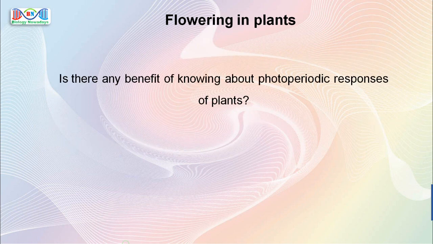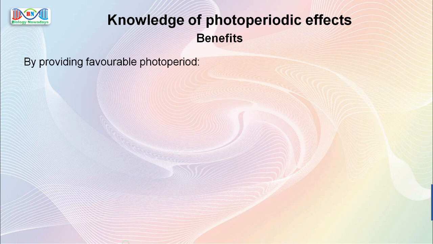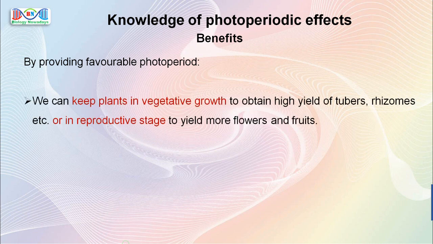Is there any benefit of knowing about photoperiodic responses of plants? The answer is yes. Knowledge of photoperiodic effect is useful in keeping some plants in vegetative growth to obtain high yield of leaves, tubers, rhizomes, etc. and keep some economically important fruit plants in reproductive stage to yield more flowers and fruits.